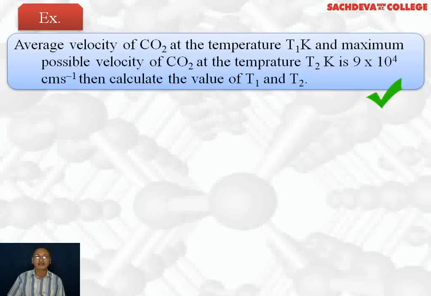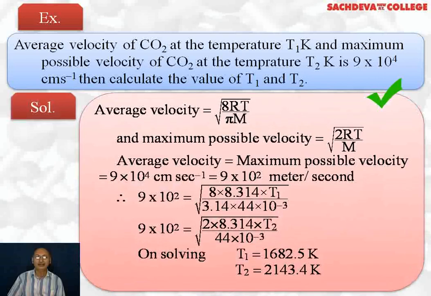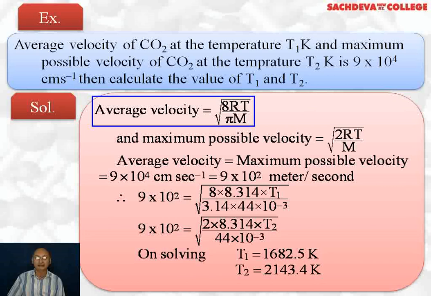Now, the average velocity of CO2 at temperature T1 Kelvin and the maximum possible velocity of CO2 at temperature T2, which should be the most probable velocity, at temperature T2 is equal to 9 into 10 to the power 4 centimeter per second. We have to calculate the temperatures T1 and T2. Average velocity is equal to square root of 8RT over pi m. And maximum possible velocity means most probable velocity, which is equal to square root of 2RT by m. So average velocity is equal to most probable velocity. Both are equal to 9 into 10 to the power 4 centimeter per second.